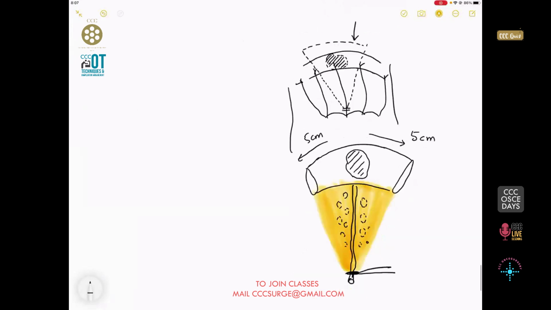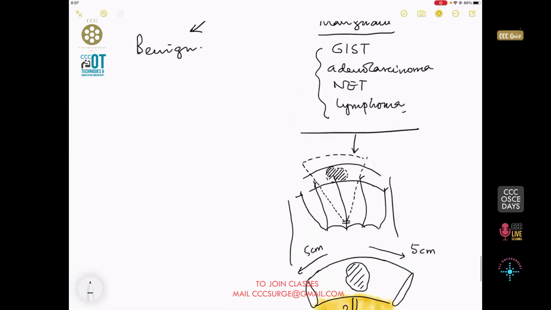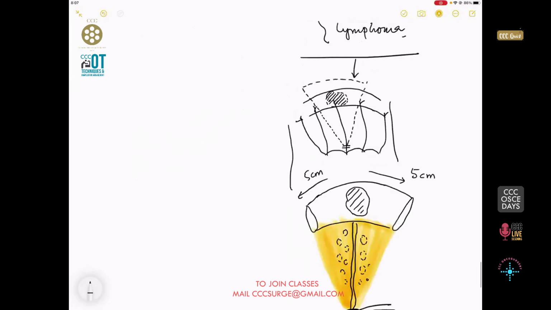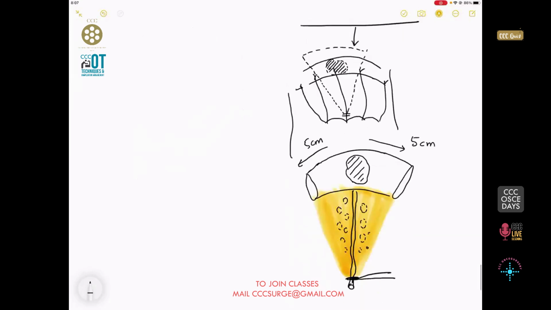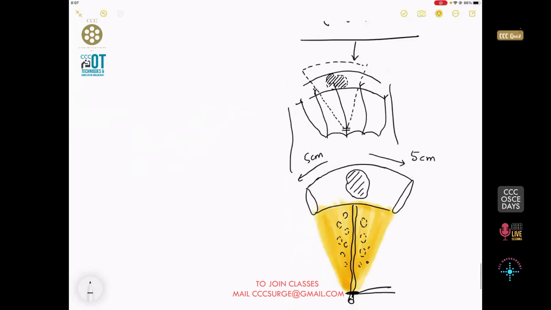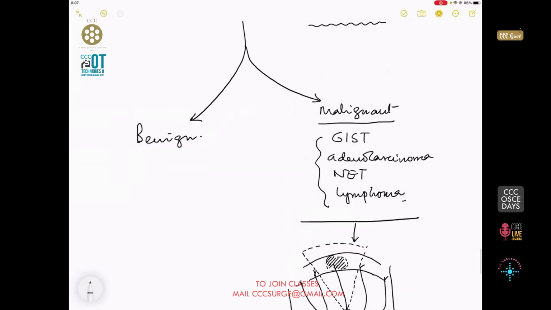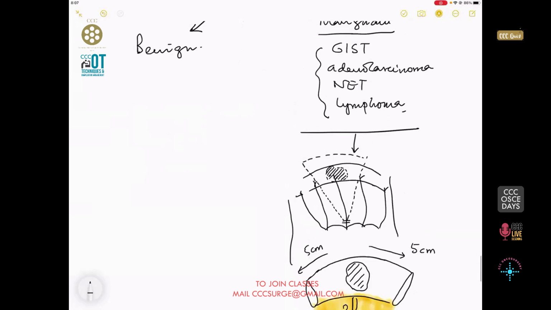Now in a large bowel, remember, right hemicolectomies and left hemicolectomies are all based on vascular pedicle ligation. But in a small bowel, it is a Spitzer hypothesis, you may say. For a benign one, the story is not exactly like that. In a benign pathology, mind you, say for example, a bowel gangrene or a strangulated hernia.